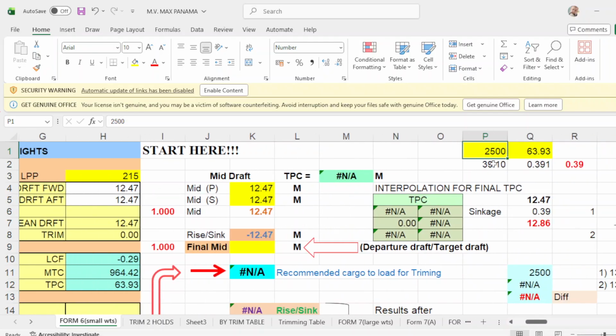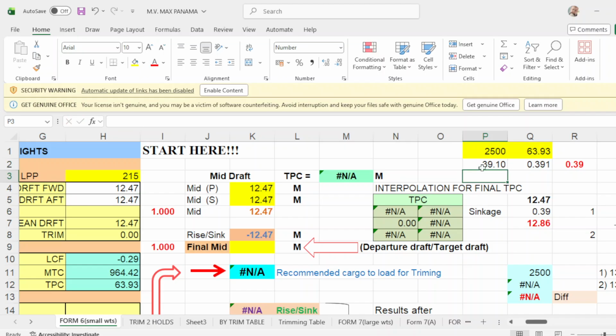And look at this initial draft, the TPC is 63.93. So I put here 63.93. From 2,500, you divide it with your initial TPC of 63.93, and that will be 39.1 centimeters.